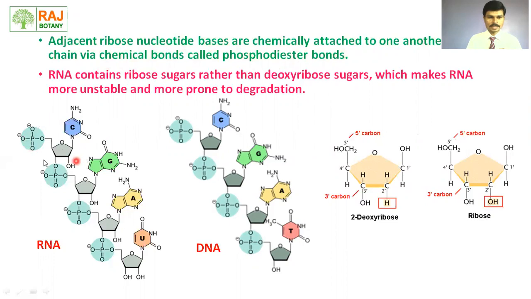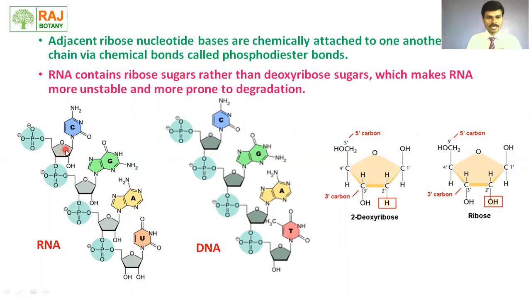These are the adjacent nucleotides: phosphate group, ribose sugar, and nitrogen base. Phosphate group, ribose sugar, and nitrogen base. These are nucleotides 1, 2, 3, and 4. Adjacent nucleotides are joined with each other by a chemical bond. That bond is called the phosphodiester bond, and this bond is formed between the third carbon atom of